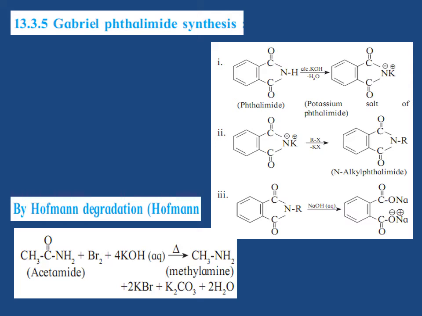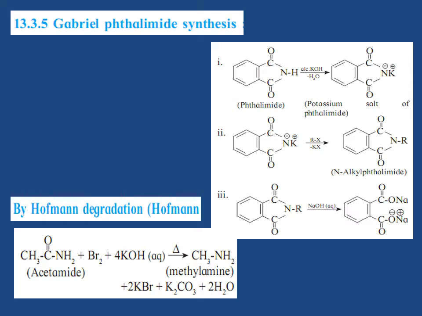Next is Hofmann degradation, also called Hofmann rearrangement, Hofmann bromamide degradation, or Hofmann hypobromite degradation. This is a good laboratory method for the conversion of an amide into a primary amine containing 1 carbon less. The reaction is brought about by warming the amide with bromine and concentrated aqueous KOH solution.